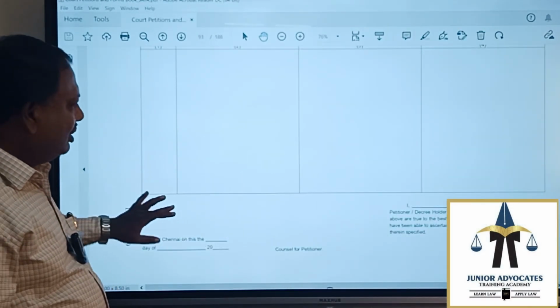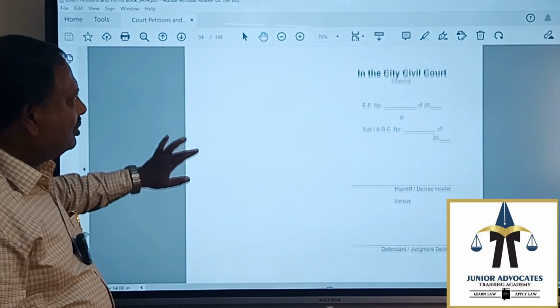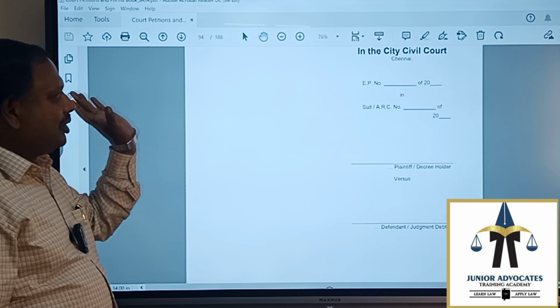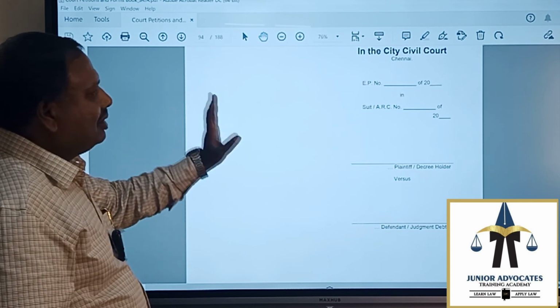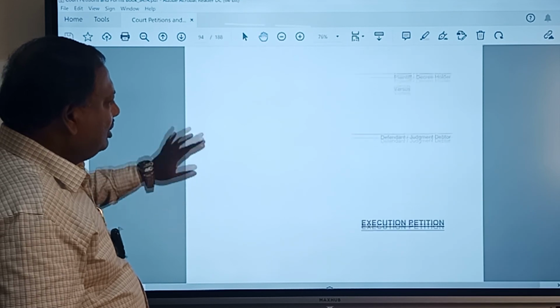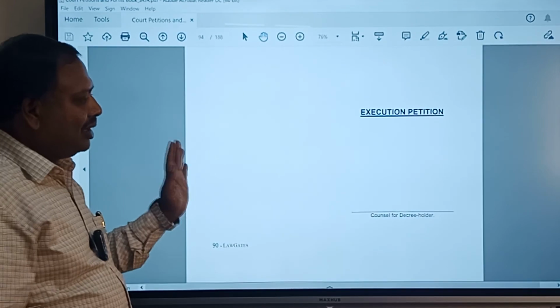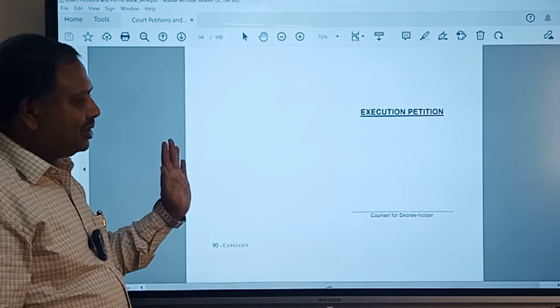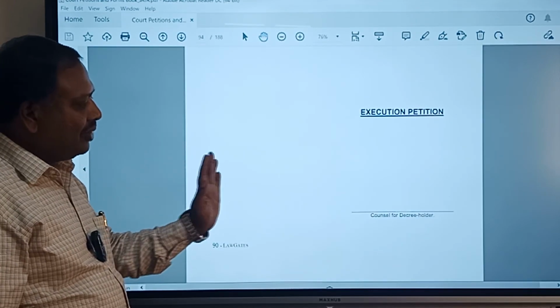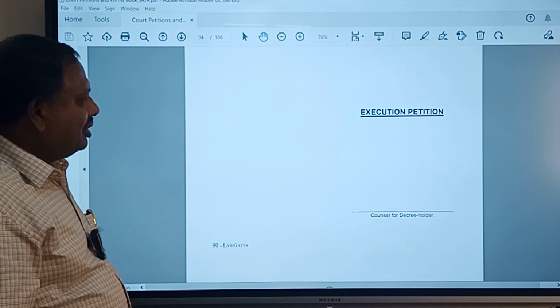So this is the EP. Coming to the docket aspect, as you all know, it is a standard format, and the particulars we have given already in the cause title have to be repeated here. Again the counsel for the decree holder's name and other particulars have to be given, and he has to state that he is counsel for the decree holder. So this is the end of the execution petition.